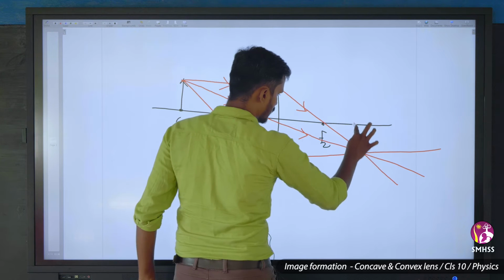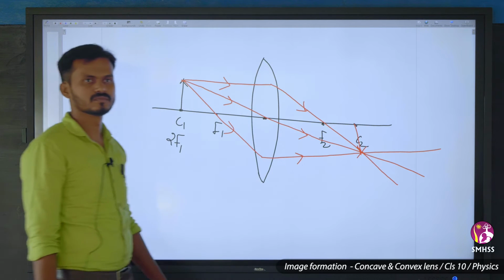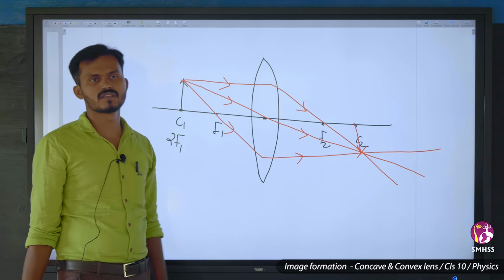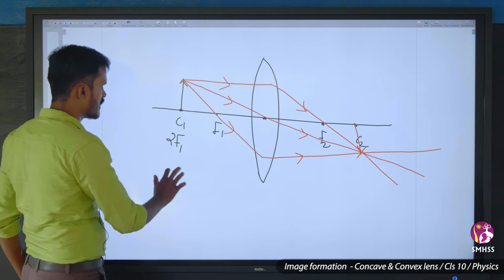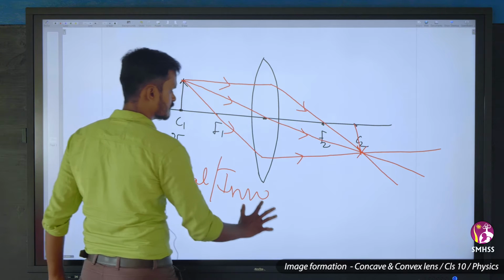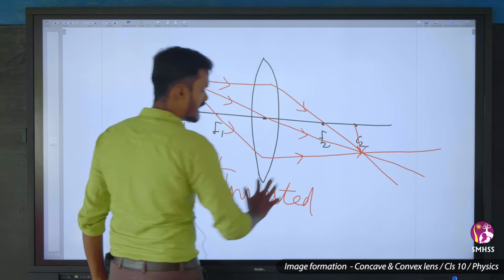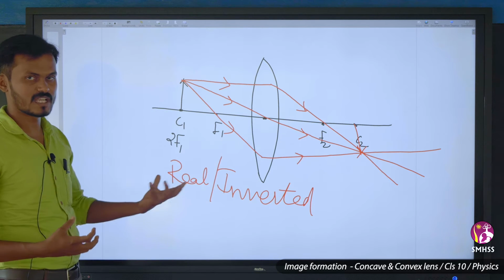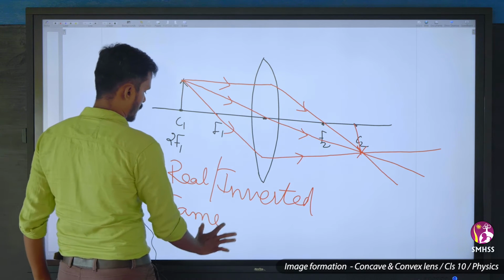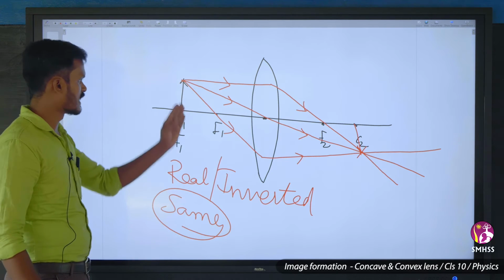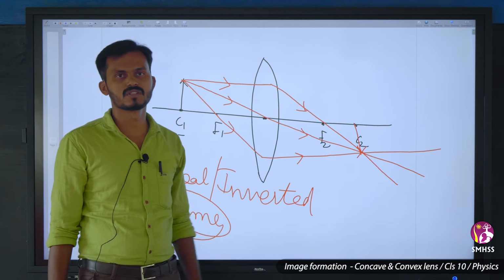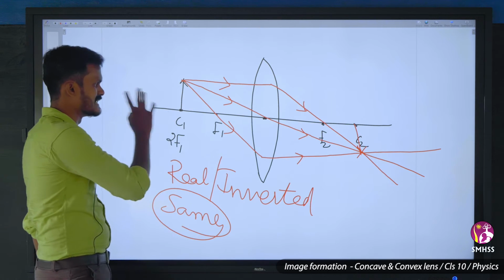At this point, that is at C2, at C, the center of curvature. If I place the object at the center of curvature, the image comes at the center of curvature. Here again the image is real, inverted, and if you look into the magnification, the size of the image will be same as the size of the object. Whatever the height of the object, we get the image at the same height when the object is placed at C.